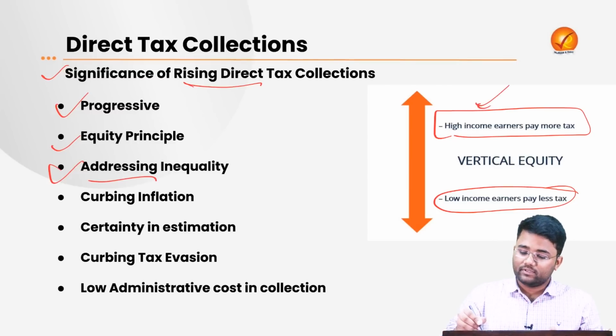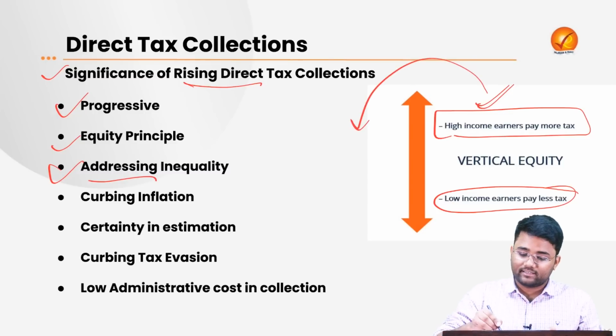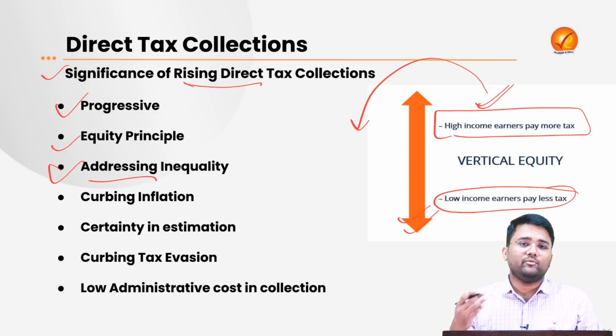For example, these persons who are ultra rich or very rich are earning more. Now the tax collection that is coming from them will be helpful to fund various government schemes and measures that can help in addressing poverty and employment, and in improving educational and health facilities.